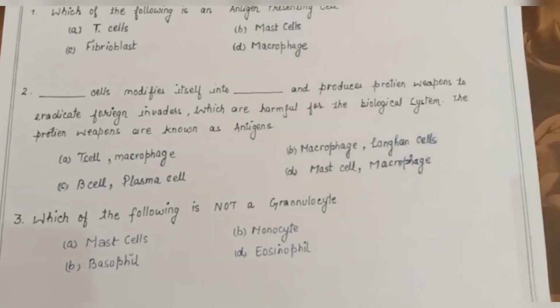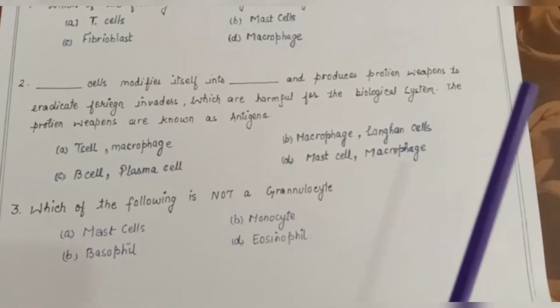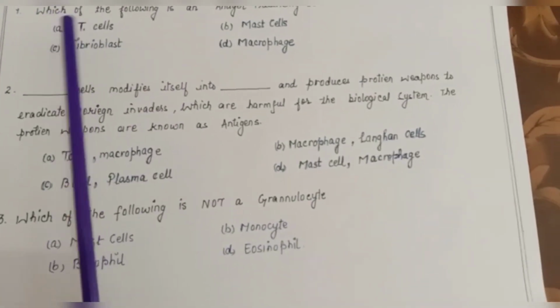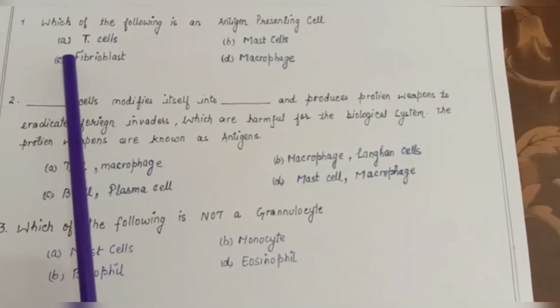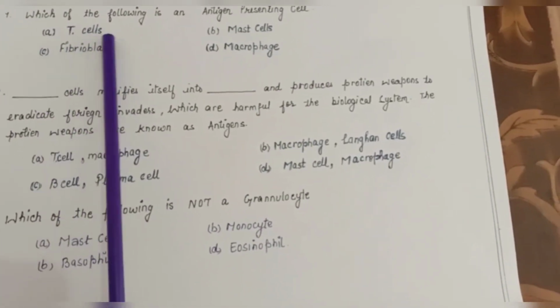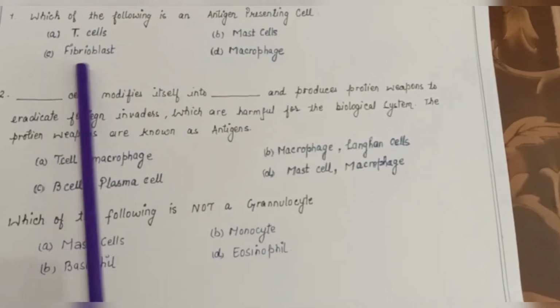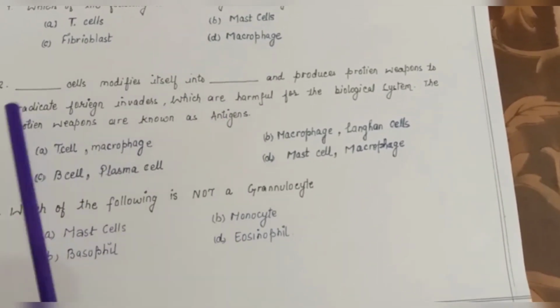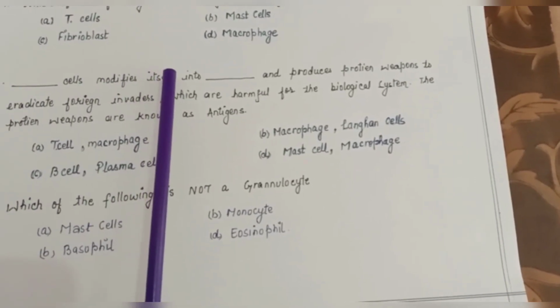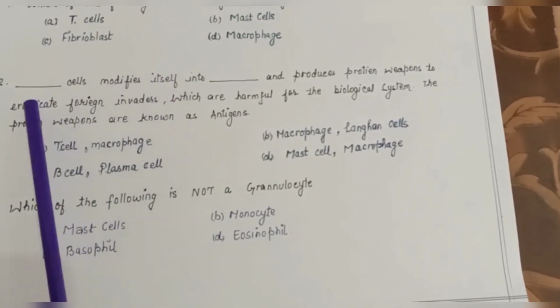Now see, we are ending the session with 3 MCQs. First is, which of the following is an antigen presenting cell? Your options are A, T cell, B, mast cell, C, fibroblast, and D is macrophage, right? I'm not going to tell the answer because you have to write it in the comment section below.